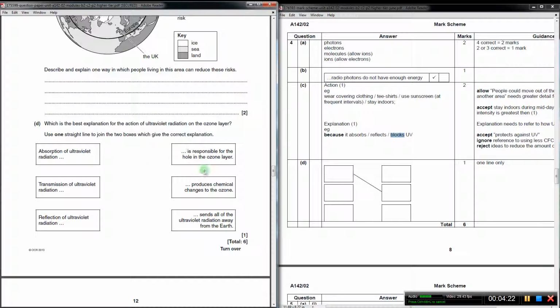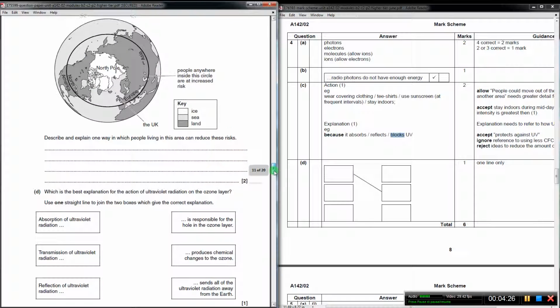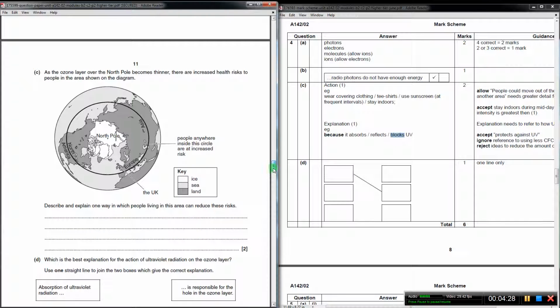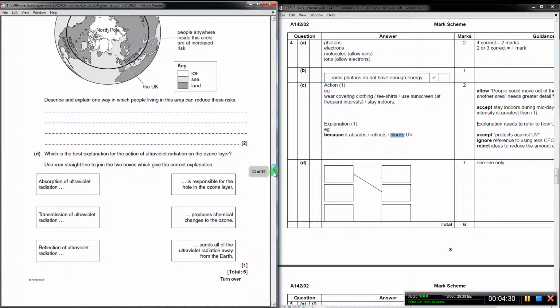The absorption of ultraviolet can't be responsible for the hole in the ozone layer, otherwise the hole will just get bigger all the time. Okay, and the ultraviolet sends all of the ultraviolet radiation away from Earth doesn't really make any sense either. So again, just by a process of elimination, the only one that makes logical sense is the middle box, even if you weren't sure. So be on the lookout for that sort of thing.